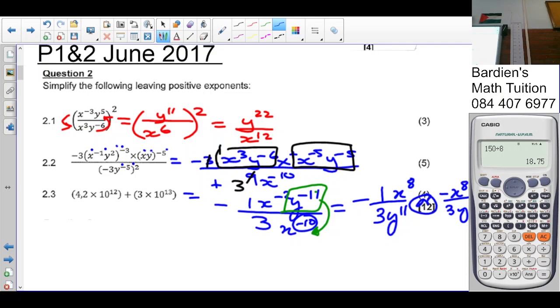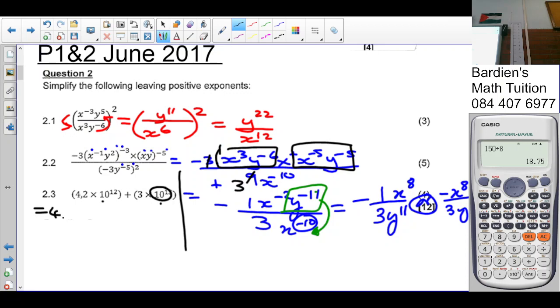The last one of question 2. What do you notice here? Simplify and leave your answer with positive exponents, the sum should have read without using the calculator. Okay? So this is your scientific notation calculation. When we're adding and subtracting, the exponent on this 10 must be the same. Otherwise, I can't add 4,2 and that 3. Can you see that, people? So what I'm going to do is make this a 12.